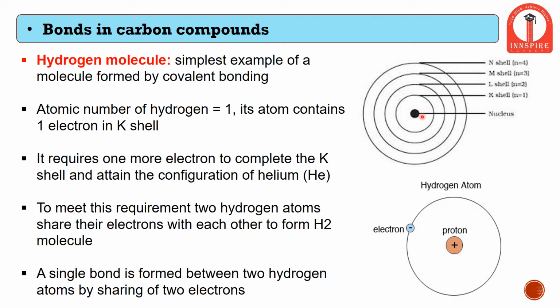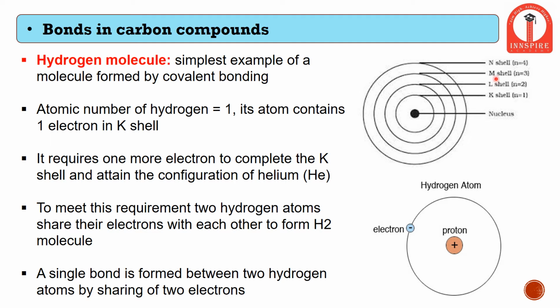Any atom has a nucleus in the center, and along the nucleus there are electrons revolving in these shells. The 2 electrons can be accommodated in the K shell, and following the K shell there is L, then M, and then N.